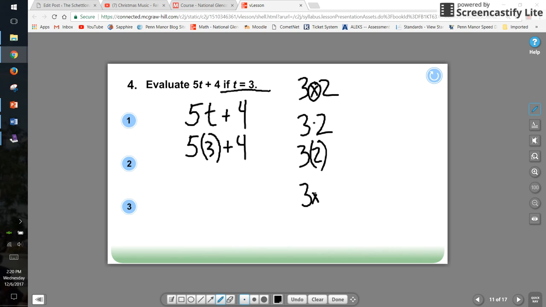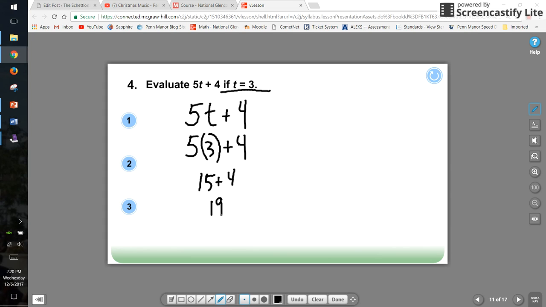All right, let's get rid of this. People love when I erase in class. Here we go. Fantastic. Back to writing. I have 5 times 3 plus 4. And in order of operations, multiplication comes first. So I'm going to write 15. And I'm going to add the 4. And then it comes out to 19. There's my answer for evaluating that expression.